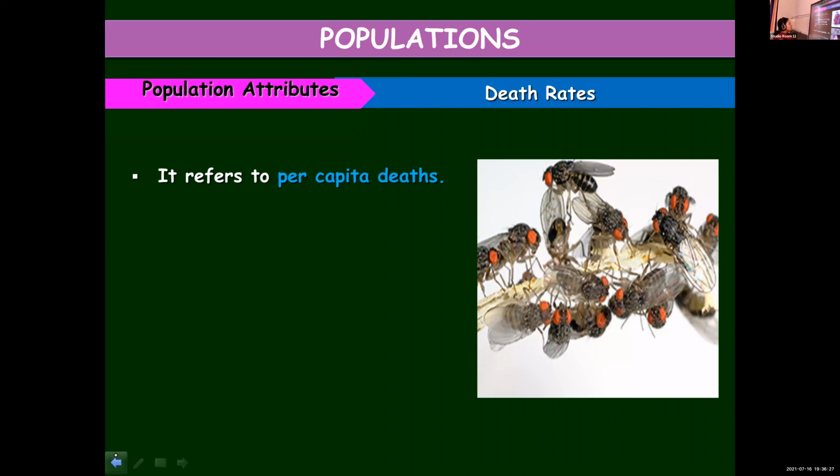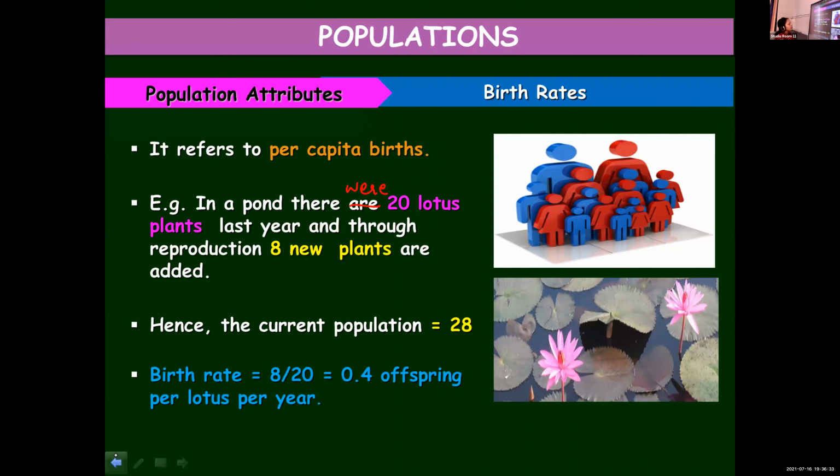We calculate the birth rate by dividing the number of newly formed plants by the original population, 20. 8 upon 20 gives 0.4. The current population is 20 plus 8 newly added, which is 28.